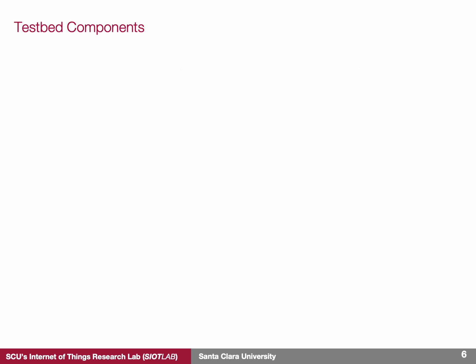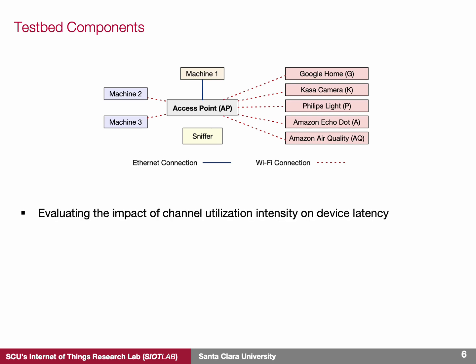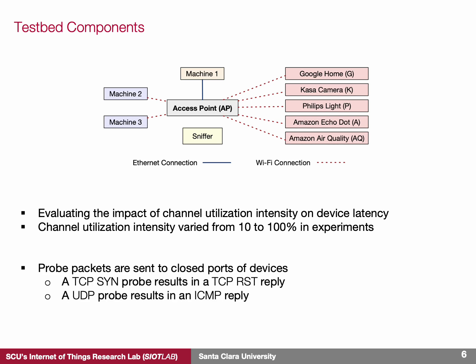To better understand the variations in device latency and the impact of channel utilization, we built a testbed that includes various types of IoT devices. In the testbed, machines 1, 2, and 3 are used to generate different levels of background channel utilization while the IoT devices communicate with the access point. At the same time, a packet sniffer collects the device latency of all IoT devices in response to probe packets. These probe packets are TCP SYN and UDP packets that are generated by an application running on the access point. These probe packets are sent to the closed ports of IoT devices to generate immediate reply packets.